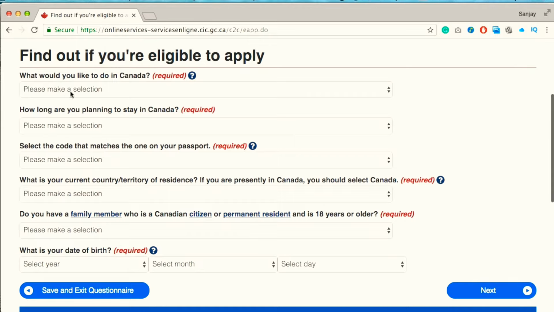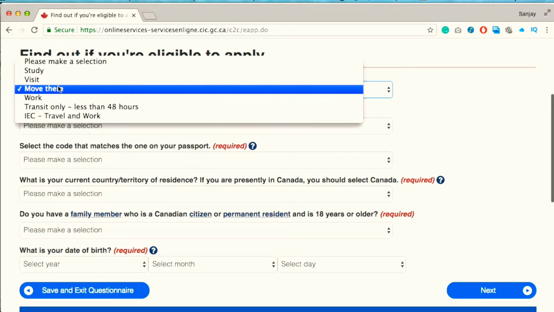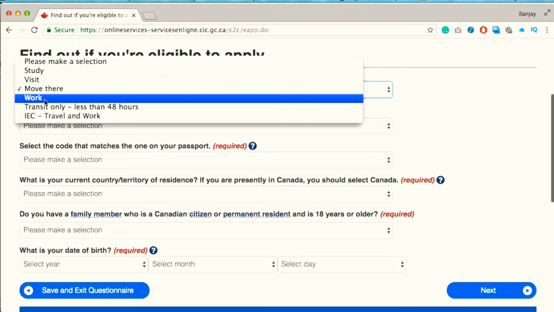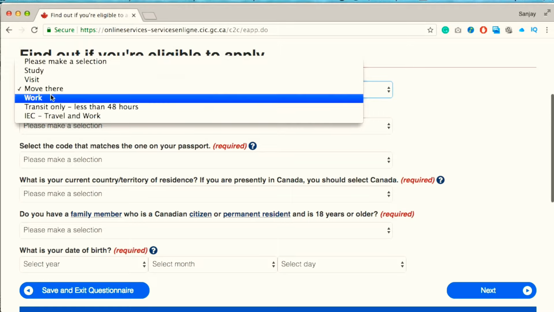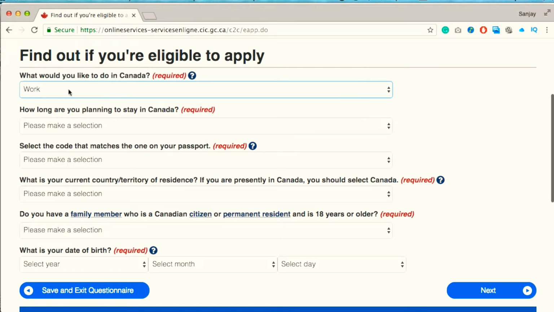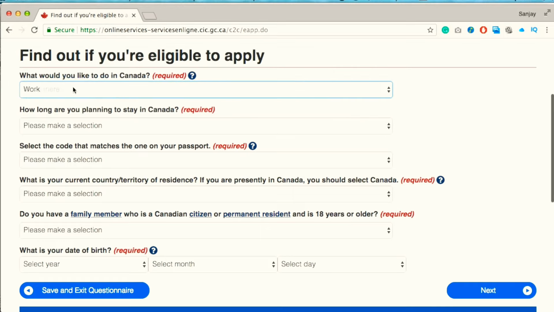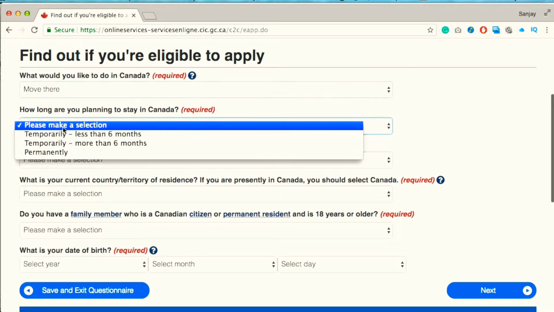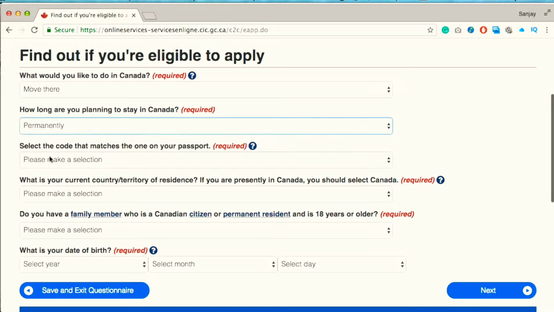On this page, there are some questions that we need to answer. The first question is, what would you like to do in Canada? That means, what is the purpose of you coming to Canada? Canada offers many immigration programs under different categories such as economic, family class, refugee, study permit, work permit, and many more. So you need to select the option that you're interested in. It all depends on your interest, whether you want to work in Canada, study, or visit. Here I have selected "move there permanently" because the majority of people want to settle down in Canada.